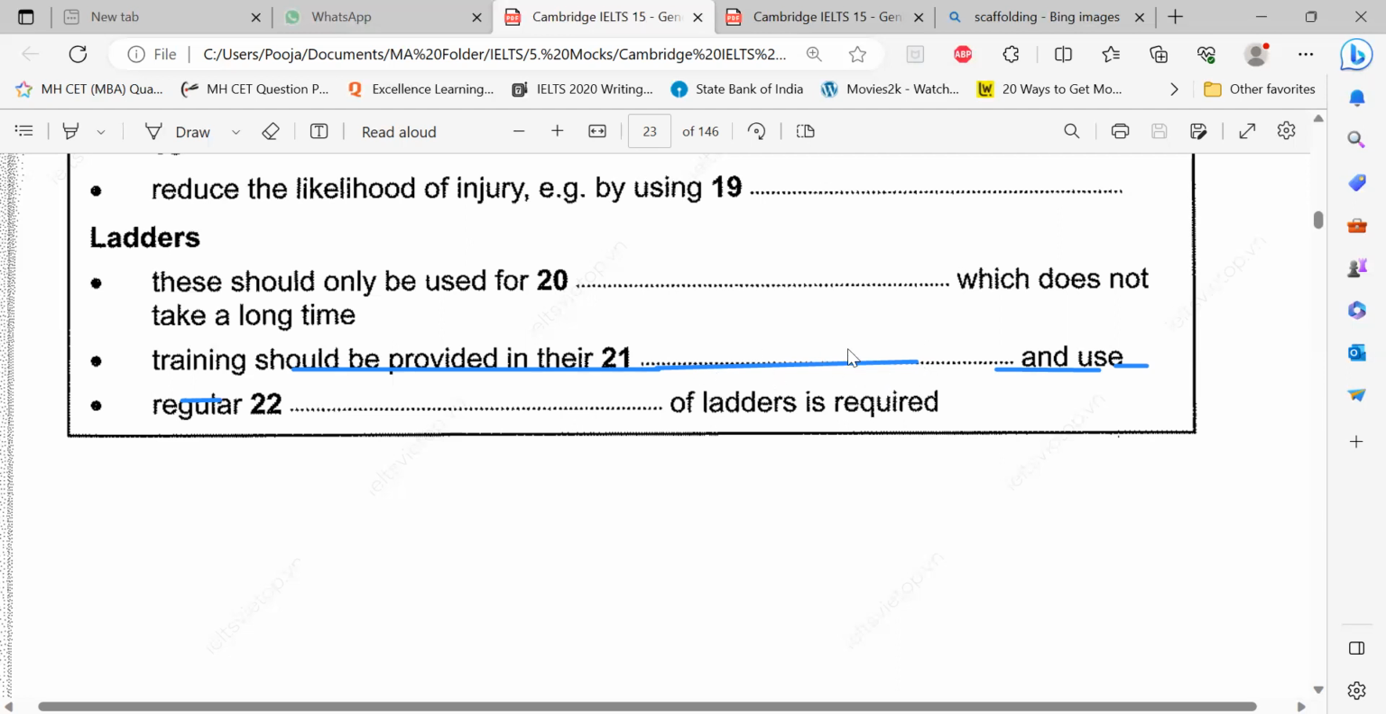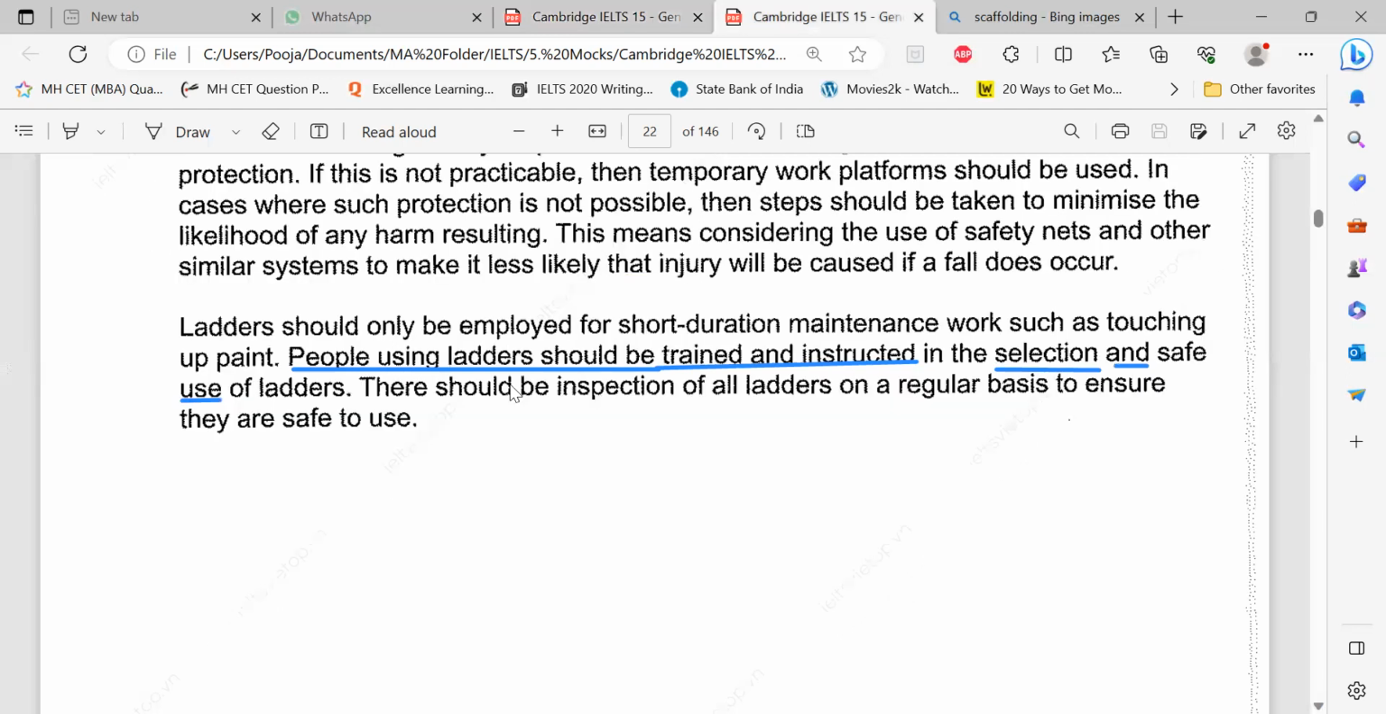It is about "in there." There means not people. It is "in there" means ladder. Here, ladders. That means plural is matching with "there." Okay. So dash and use. So the answer is sandwiched before this "use" and after this "training." And if you see this training, this entire thing becomes training. People using ladder should be trained.